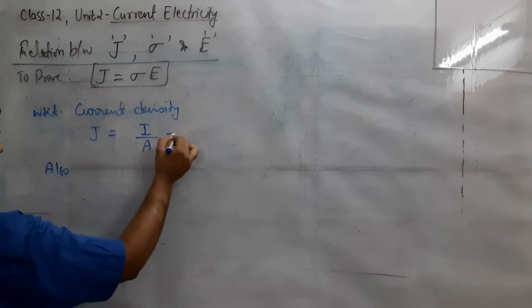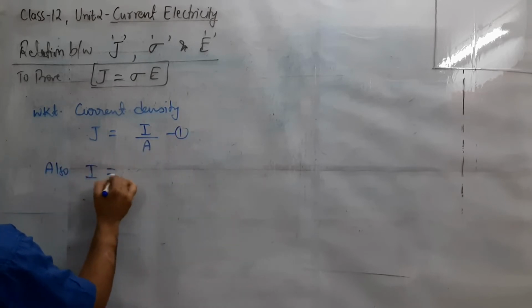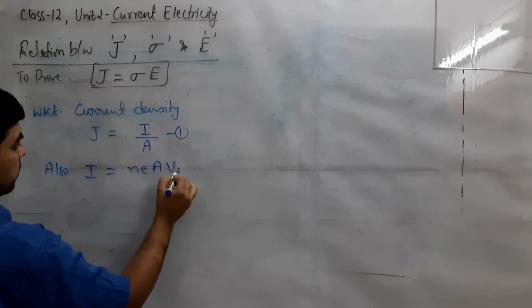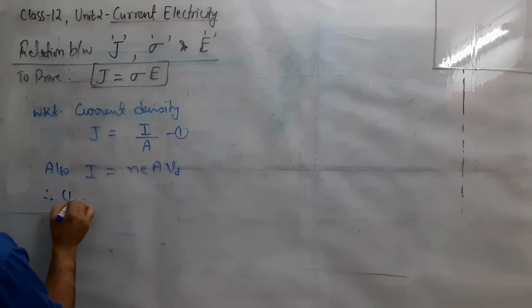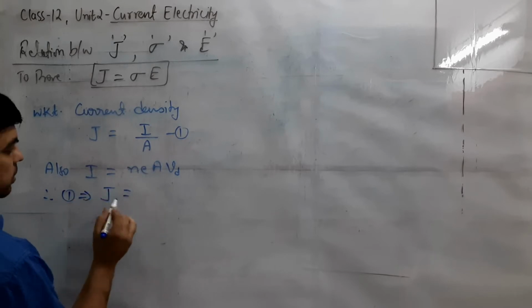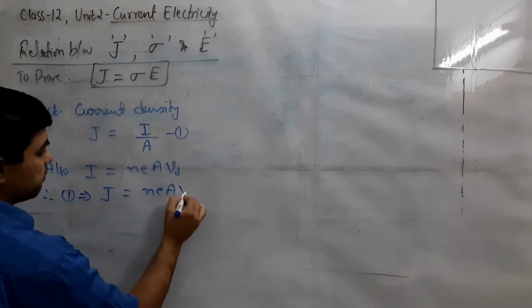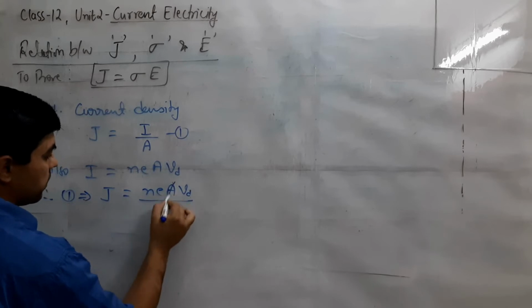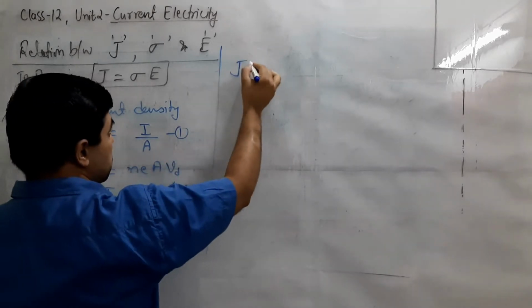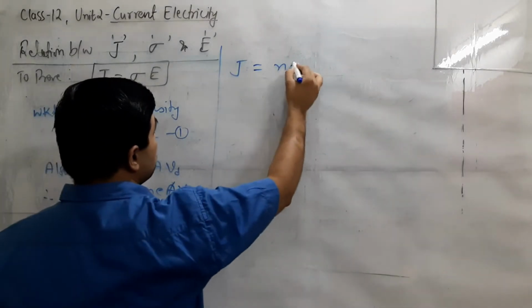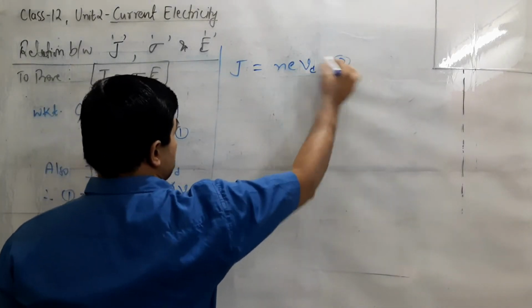Also the formula for I is equal to nEAVd, this we have already discussed. So substituting in the first equation, J equals nEAVd divided by A, and this will give us the formula J equals nEVd. Now this is equation number 2.